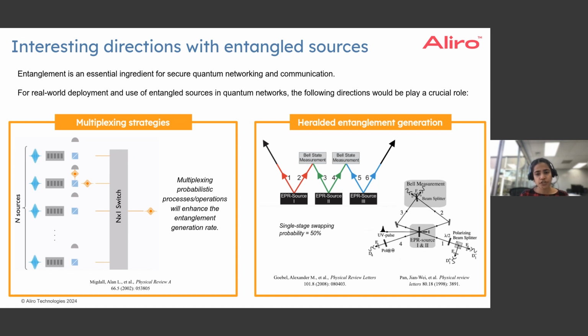So such a Bell state measurement makes sure that photons 1 and 4 marked here will be entangled after photons 2 and 3 are projected to a Bell state. And such a system can now be cascaded, and we can achieve entanglement between photons 1 and 6, although these two photons have never actually interacted. So such a cascaded system of heralded entanglement generation, where we use two photons that are heralded at one of the Bell state measurement nodes to generate entanglement at two distant nodes, is going to become crucial in achieving a practical quantum network.